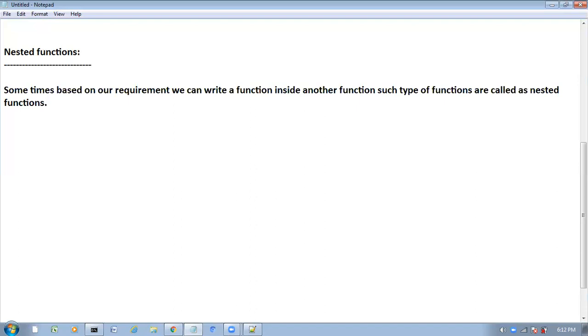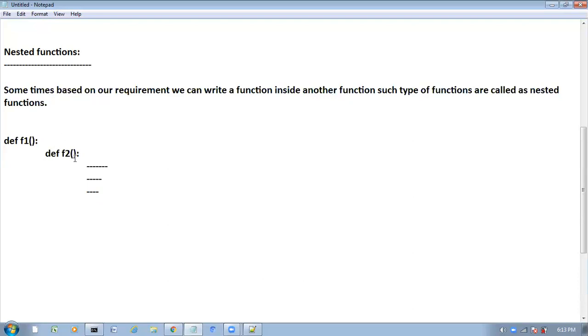How to write a nested function? Def f1. This is the f1 function. Inside the f1 function, I'm going to write one more function, f2. Here I'm writing some logic related to the f2 function. Since we are writing this f2 function inside the f1 function, the f2 function is local to the f1 function.